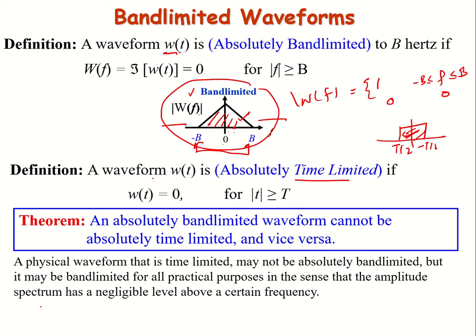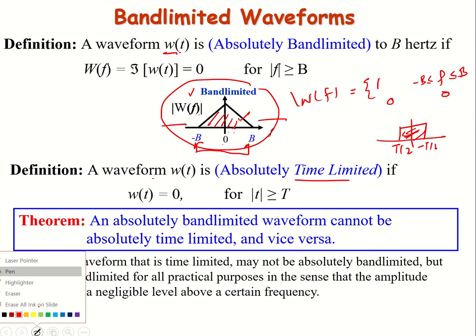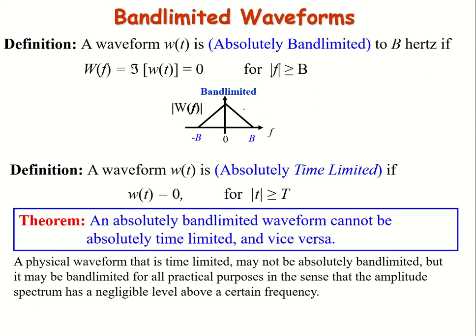The property is that if a signal is band limited in the frequency domain, it will be unlimited in the time domain, and vice versa. For example, we have a rectangular signal which is time limited. If we take its Fourier transform, we get a sinc, and this sinc goes on forever, so it is not band limited. That is the basic property of band limited waveforms.